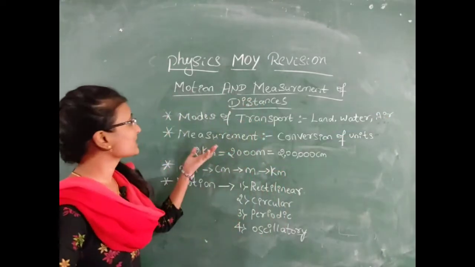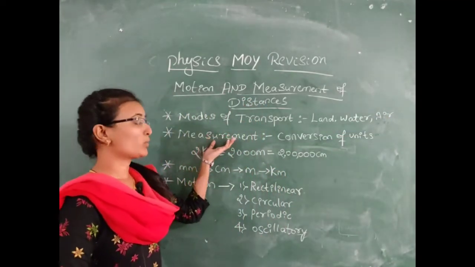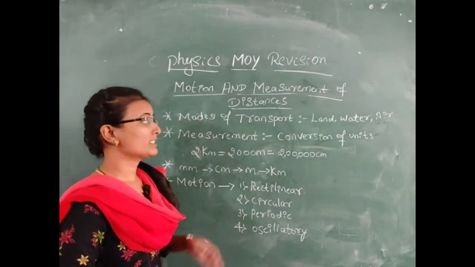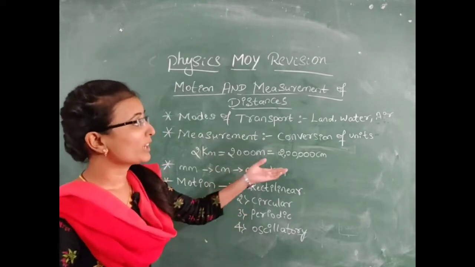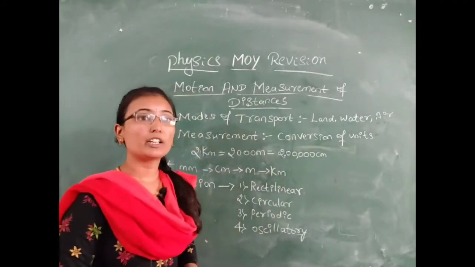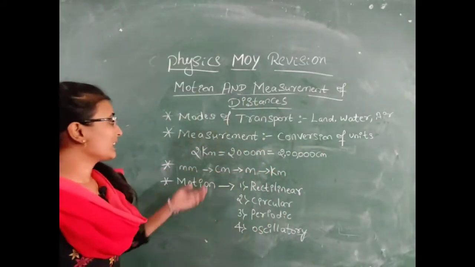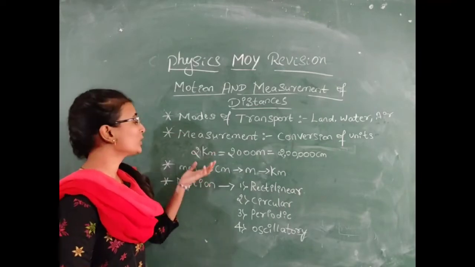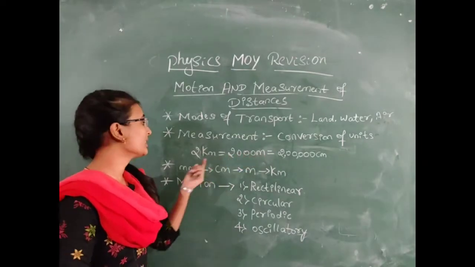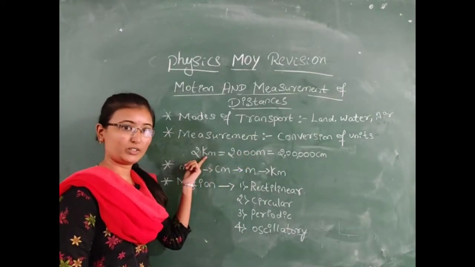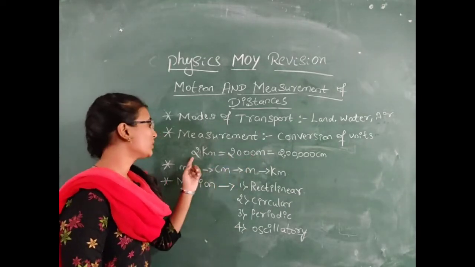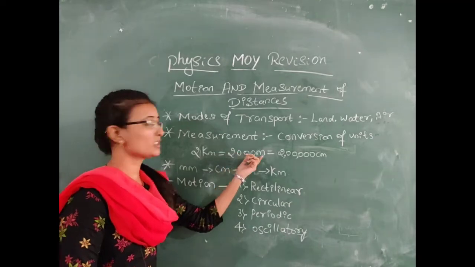Next, we move towards measurement. In that we are going to study about distance, displacement, length and its SI units. Mainly we are going to study about conversion of units, how units are converted to other units. Take one example of 2 kilometer converted into meter. How will you convert kilometer to meter? Here, kilo represents 1000, so kilometer to meter you have to multiply by 1000. 2 into 1000 is 2000 meter.